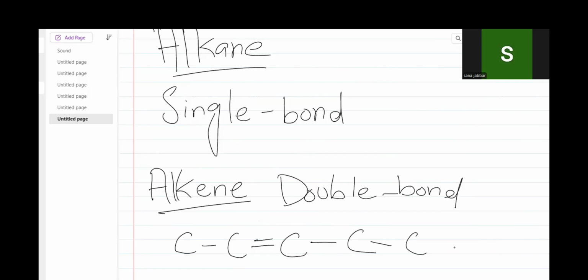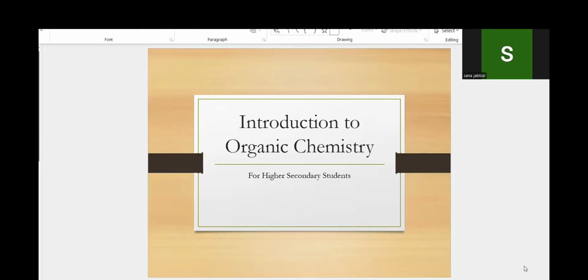If I put a double bond here, this will also be an alkene. This means that this is an alkene group. Wherever the double bond is present, or however many double bonds are present, it doesn't matter. Just a double bond should be present in any structure or given formula. I'm sorry for that.